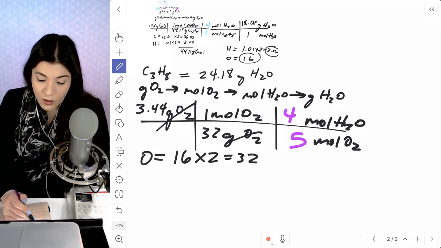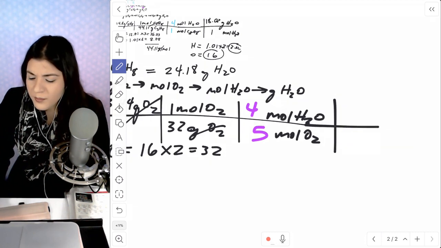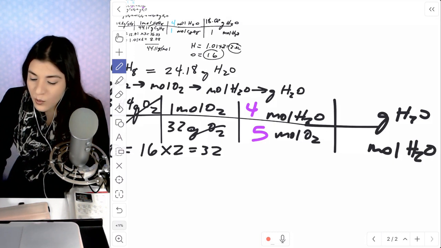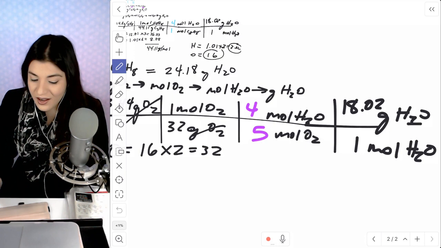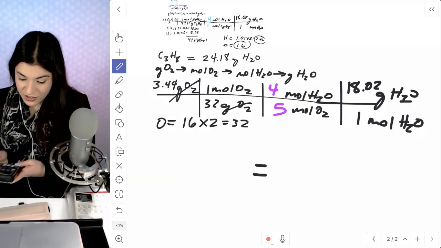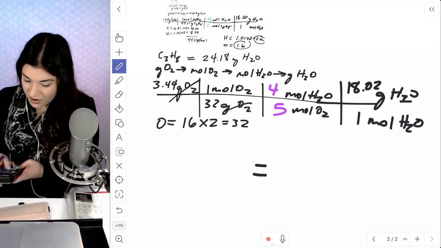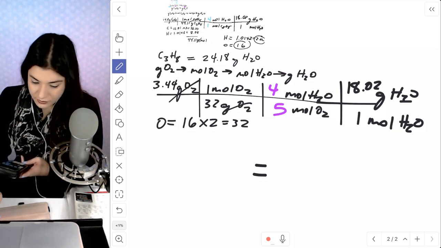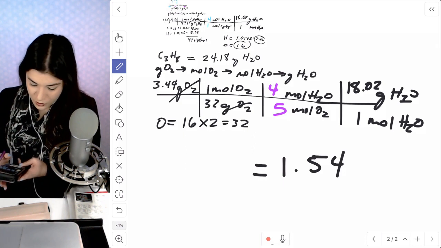And then all we have to do is bring back that same molar mass that we found before for water, placing the moles on the bottom so the water moles can cancel. And then we'll place the same thing, 18.02, and multiply everything out. So multiplying everything on top, we get 3.44 times 4 times 18.02, divided by 5 times 32. This will give us 1.54.